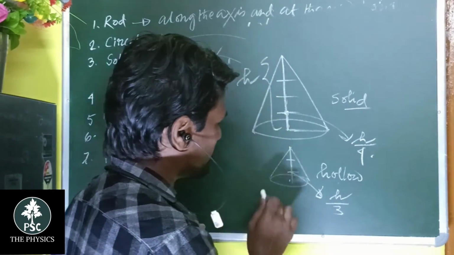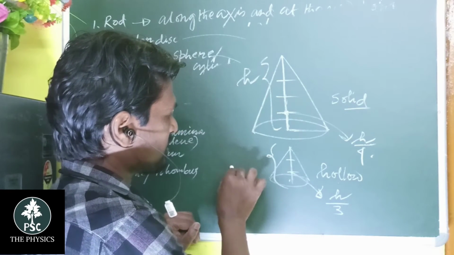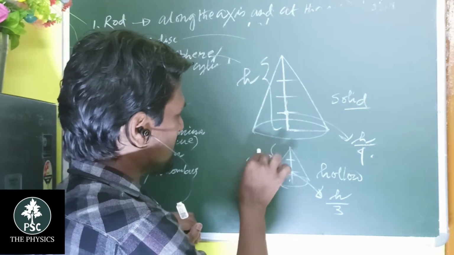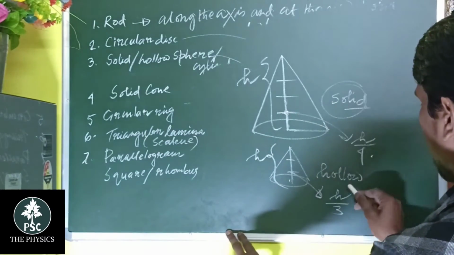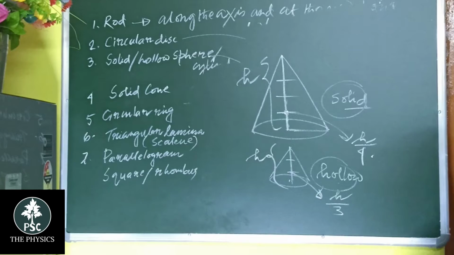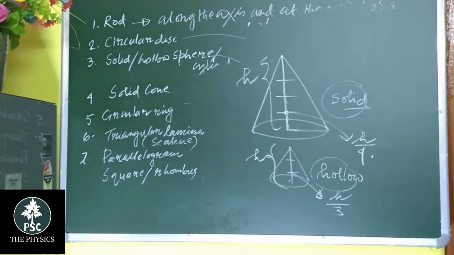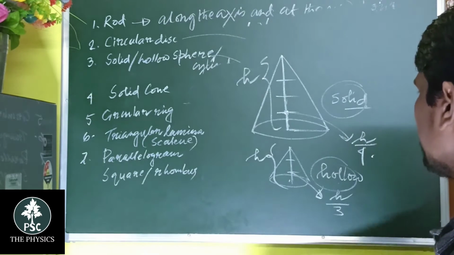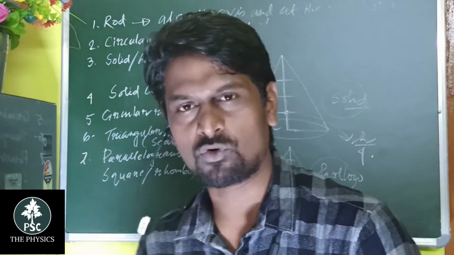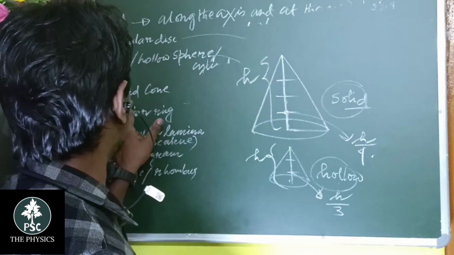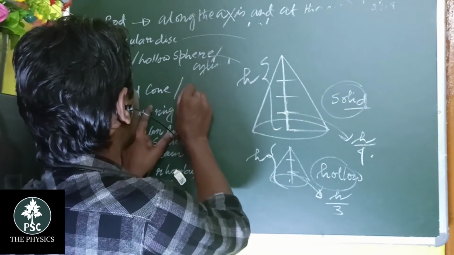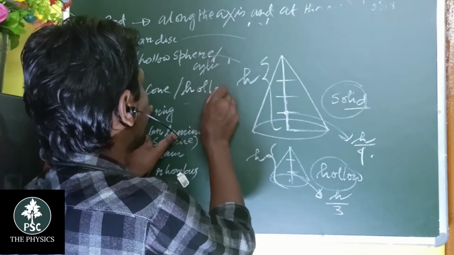This is the height of the cone. So for a hollow cone it is h by 3, and if it is solid, then it is h by 4. This is the cone-like structure. And the next one is the solid cone as well as the hollow cone.